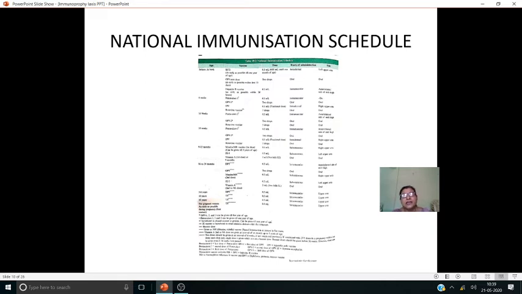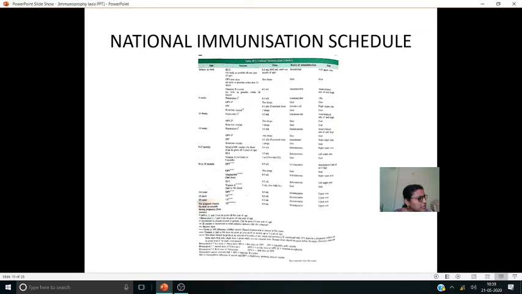Because though it is a live attenuated vaccine, why you are giving 3 times means because as it is given orally, and it may be damaged by gastric juice, and the potency will be low. That's why, though it is a live attenuated vaccine, we have to give 3 times again. Birth dose వదిలేసి మళ్ళీ 3 times within 1 year లోపల మనం ఇవ్వాల్సి ఉంటుందన్నమాట. So that is oral polio vaccine. 2 drops as usual orally will give.